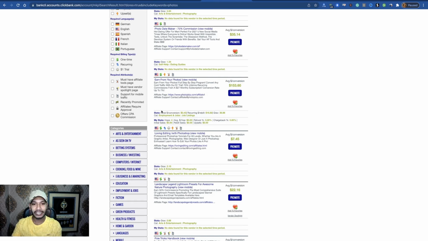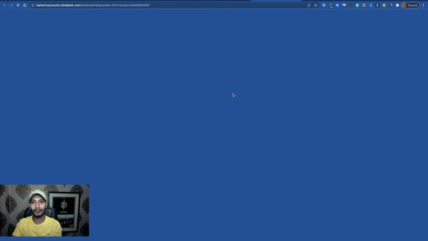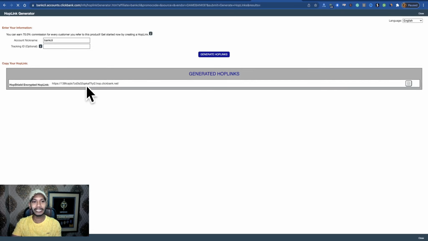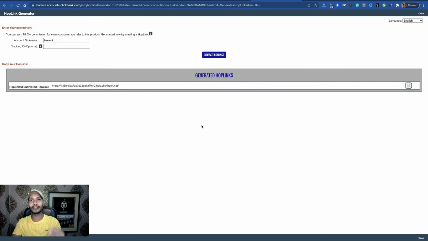And you see the initial conversion here, it's the reveal product, and the gravity score, everything is fine, and I want to promote this product, earn from your photos. Then click the promote button to get your affiliate link. Okay, generate hop link. It's your hop link, affiliate link. You have to promote this link using Craigslist, and I will show you how you can promote this link using Craigslist.